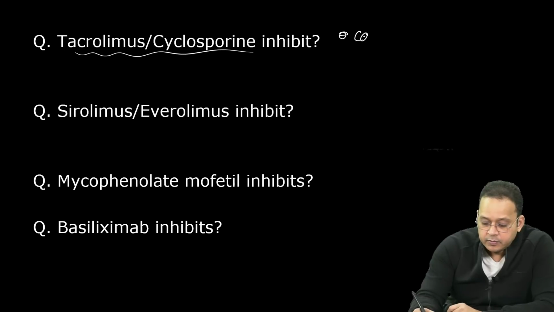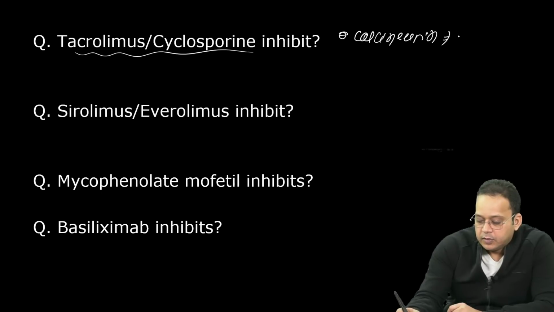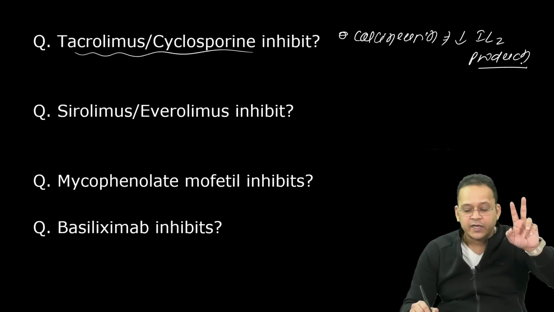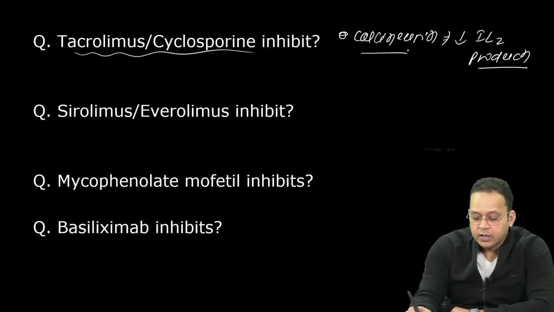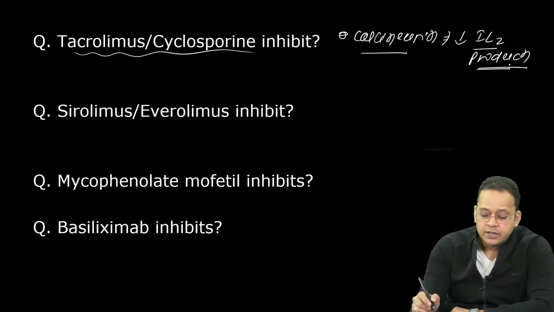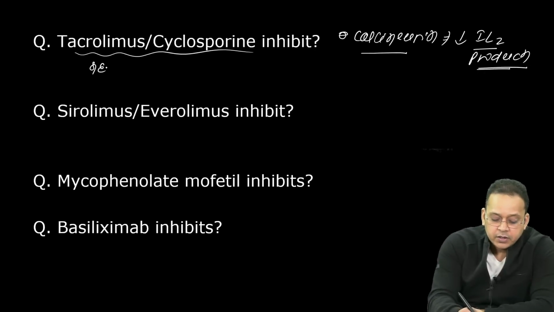They inhibit calcineurin and they decrease interleukin 2 production. दो चीजें पता होनी चाहिए आपको. You should know two things. Tacrolimus cyclosporin, they block calcineurin and they decrease interleukin 2 production, right? Side effect here, the most important side effect they ask you about is nephrotoxicity.